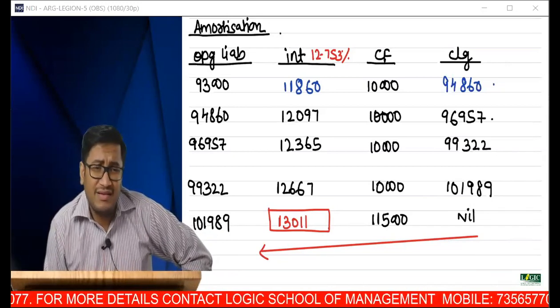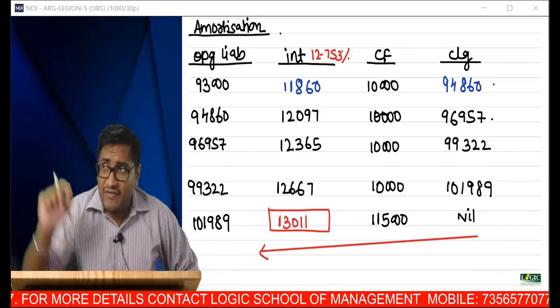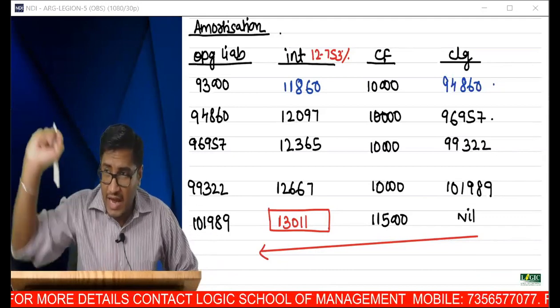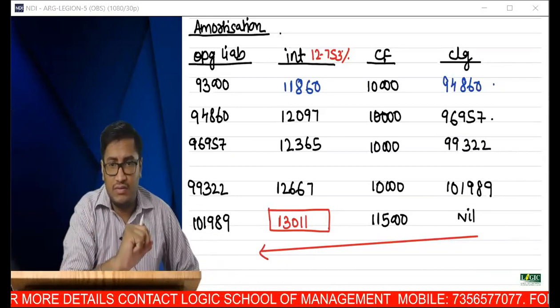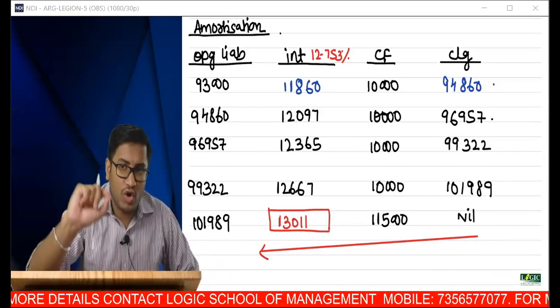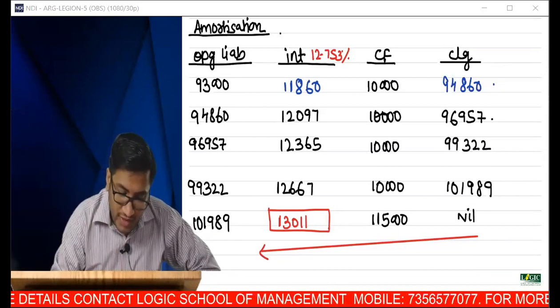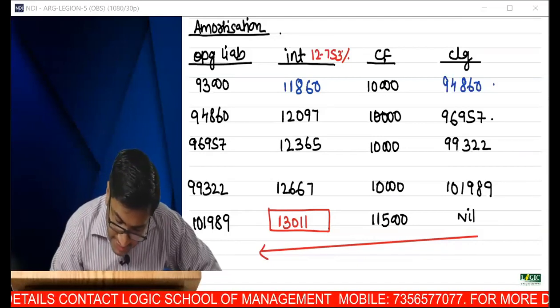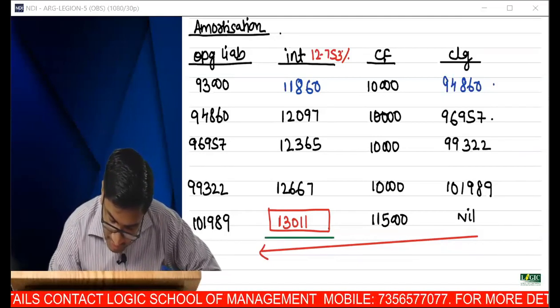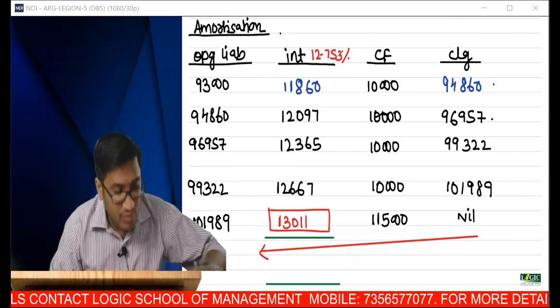Sir, why, sir? I've written just like I've written Arabic. I'll be writing from right to left. Why? Because I just wanted to approximate that interest. Now, can you add all those interests put together, that interest column in total? Can you please add and tell me what is the amount?